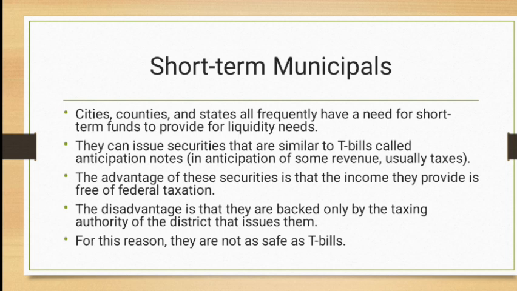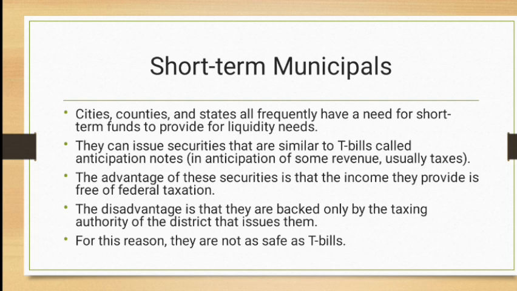So a local government department or municipal department, or any state department which is not governed under the central government but under the provincial government, when they are in need of money, they issue short-term municipal bonds. So remember, the difference between a short-term municipal bond and a corporate bond is that corporate bonds are issued by private entities, and municipal bonds or local government bonds are issued by government bodies.